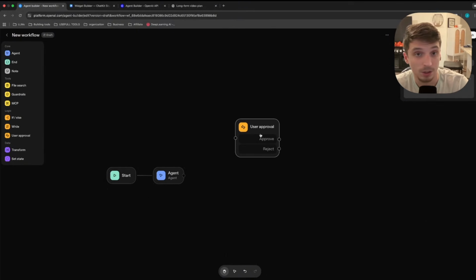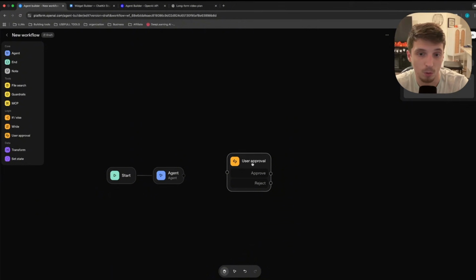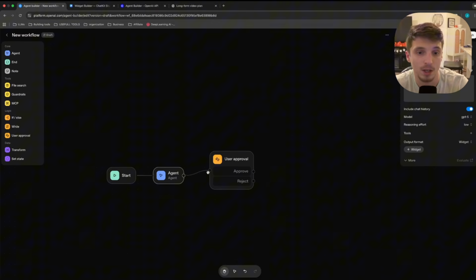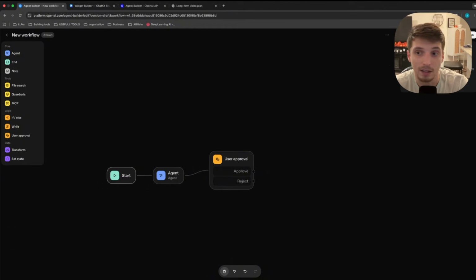Next thing, which is really good for certain use cases, is the user approval, also called human in the loop. It basically will not continue until a human approves or rejects the output. So let's say we have a proposal generator here, and we interact with it, and we say, hey, we need a proposal for, let's say we're a roofing company.